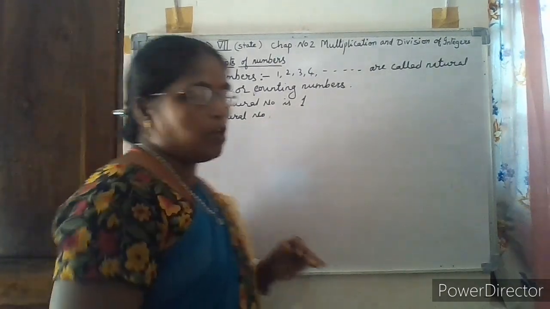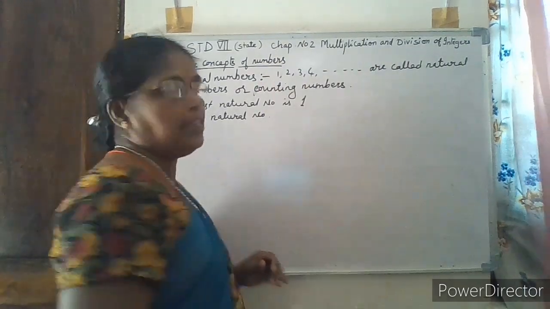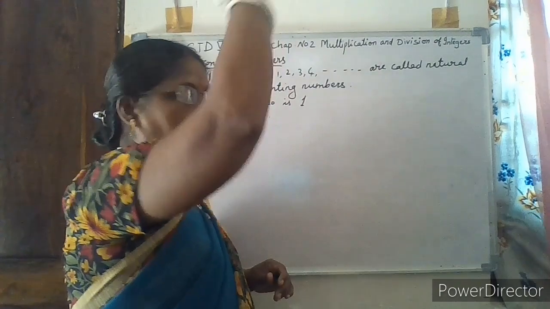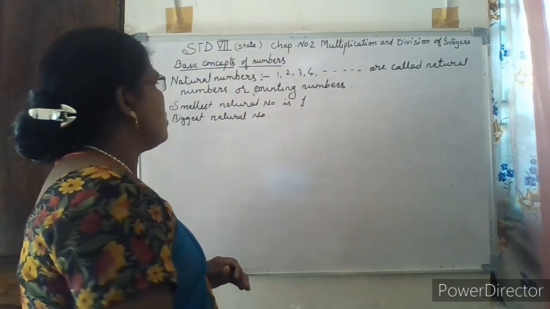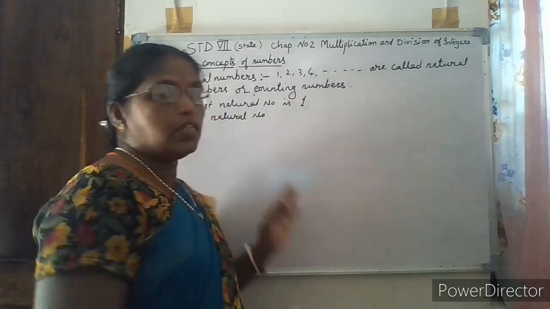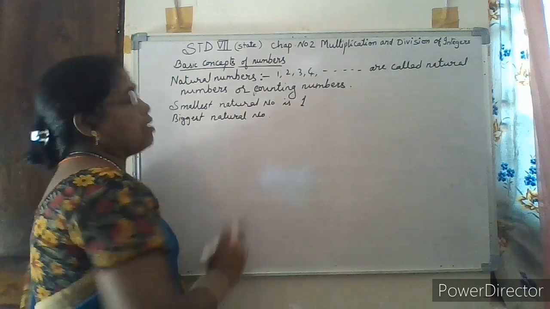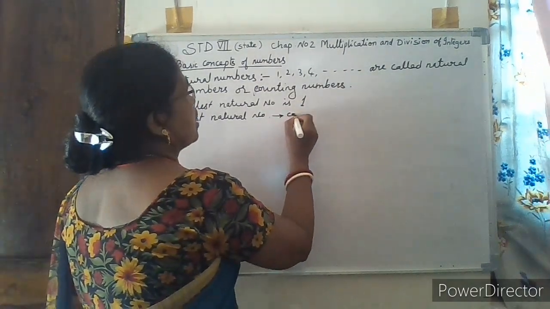No, we cannot say, because natural numbers are infinite numbers. When we start from 1, 2, 3, 4, 5, 6, 7, 8, 9, 10, we have got many numbers. There's no end for it. They are infinite numbers. Therefore, the biggest number cannot be defined.